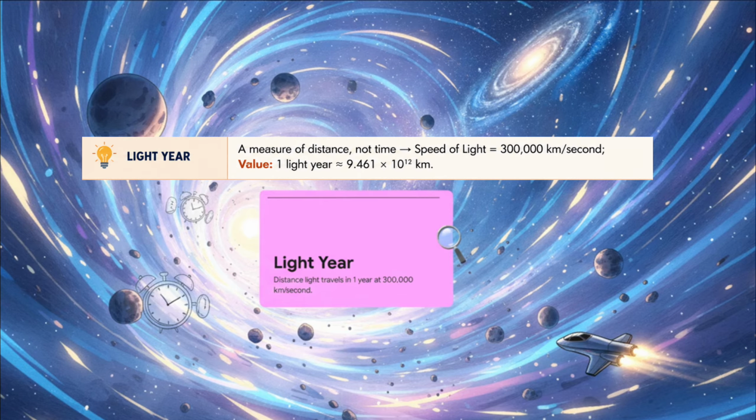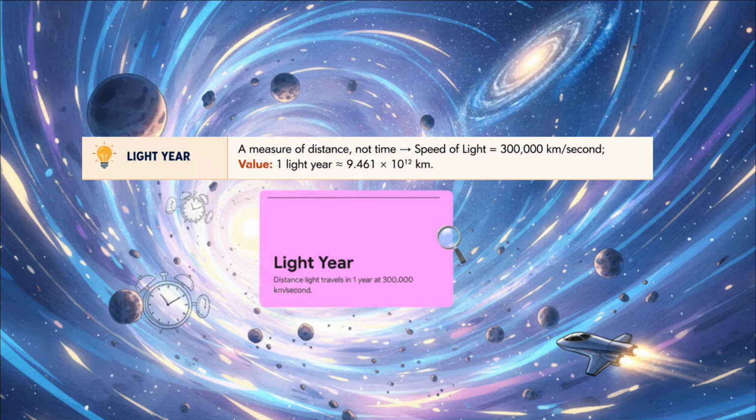Speed of light is equal to 300,000 kilometers per second. Value, 1 light year = 9.461 × 10^12 kilometers, approximately 9.461 trillion kilometers. Why do we use light years? Because astronomical distances are so enormous that kilometers become impractical. Using light years makes the numbers manageable.